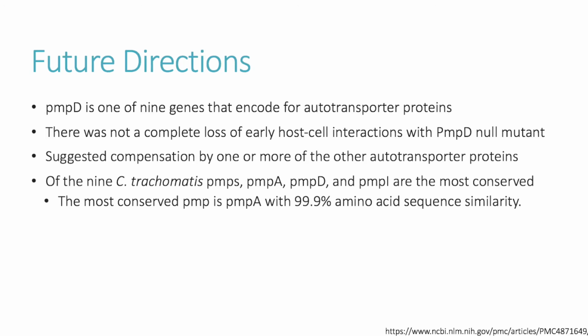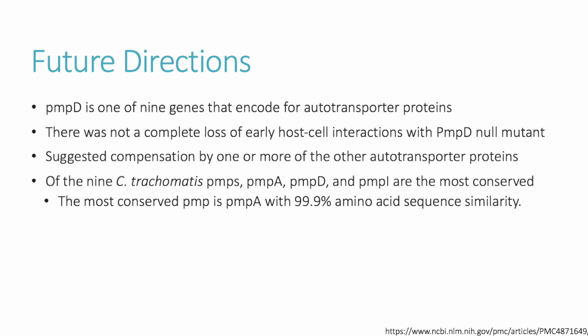PMPD is only one of 9 genes that encode for autotransporter proteins. The authors noted that there was not a complete loss of early host cell interactions with the PMPD null mutant in this study. This suggests that perhaps one of the other 8 autotransporters might be compensating for the loss of PMPD in the PMPD null mutant.